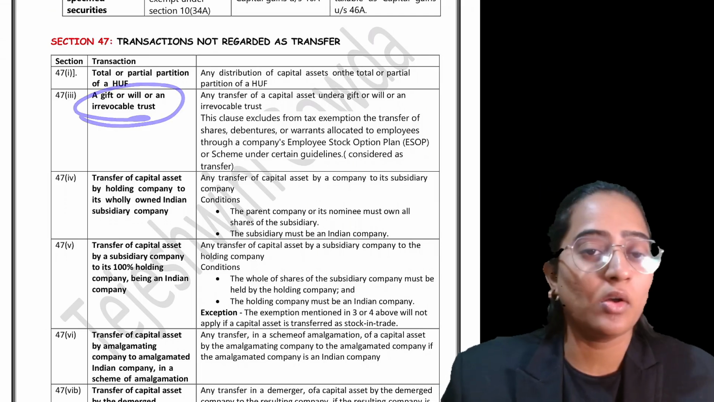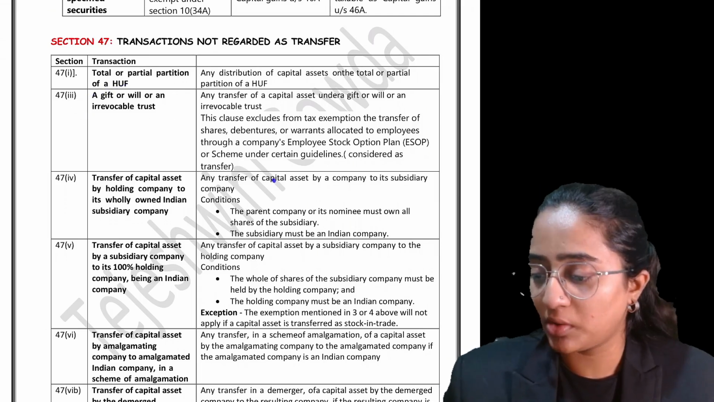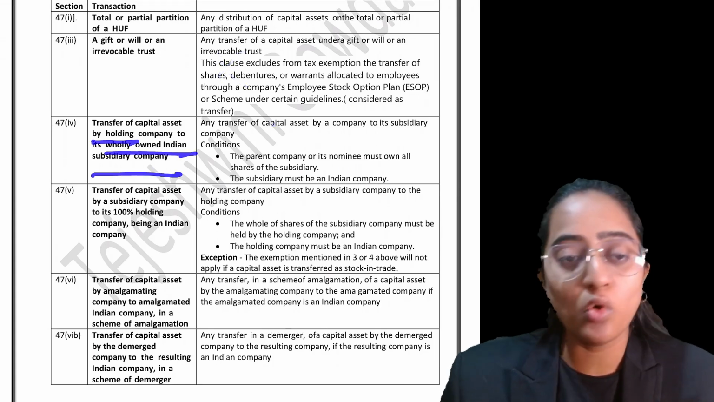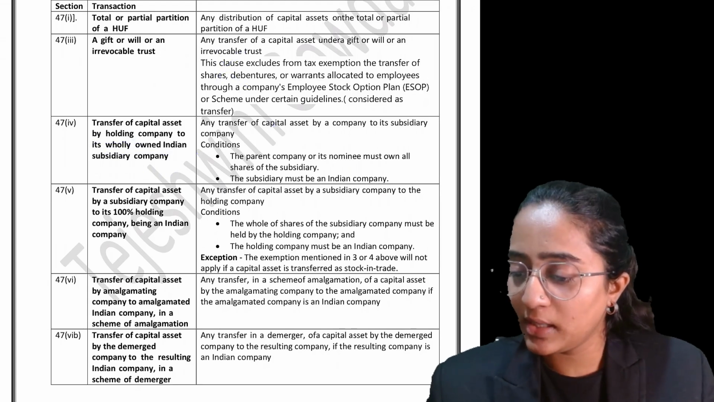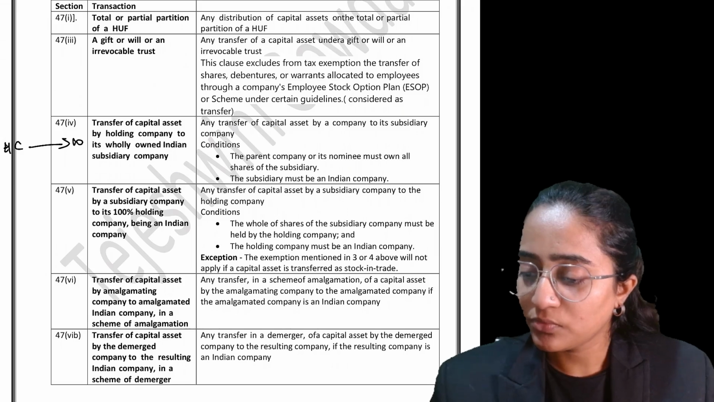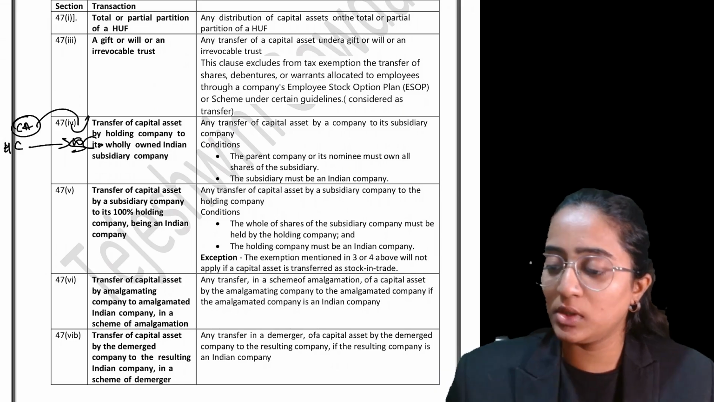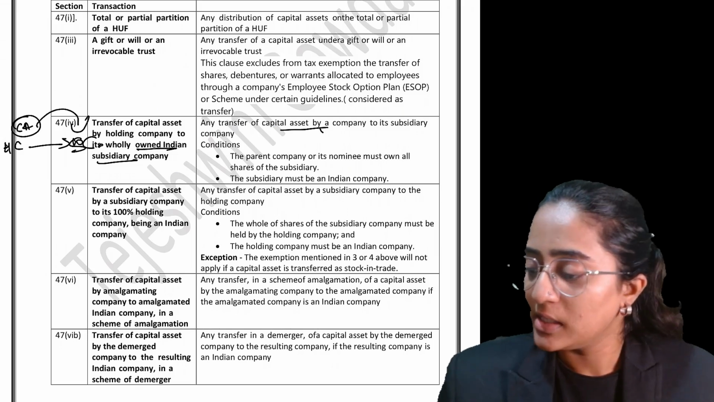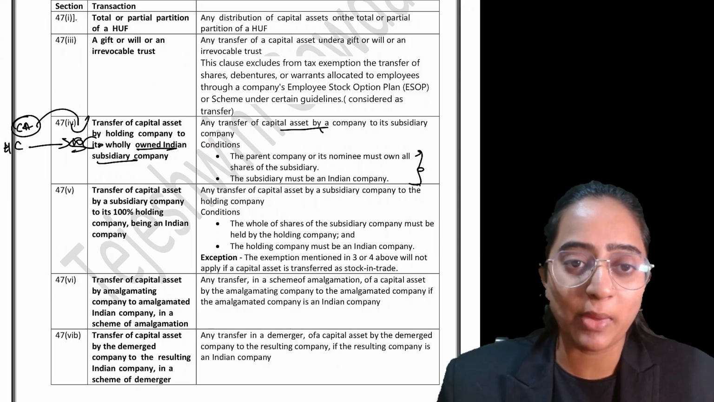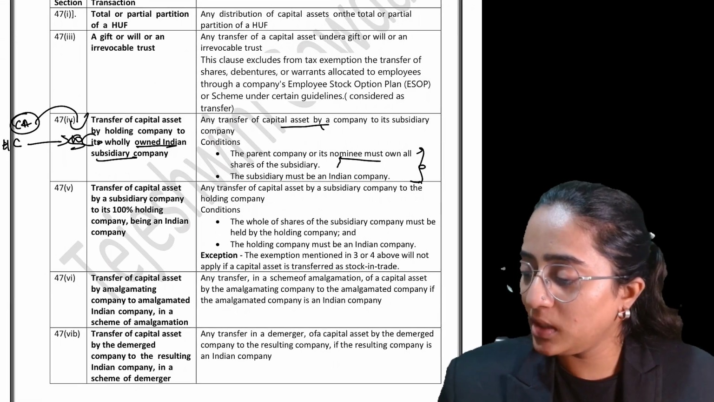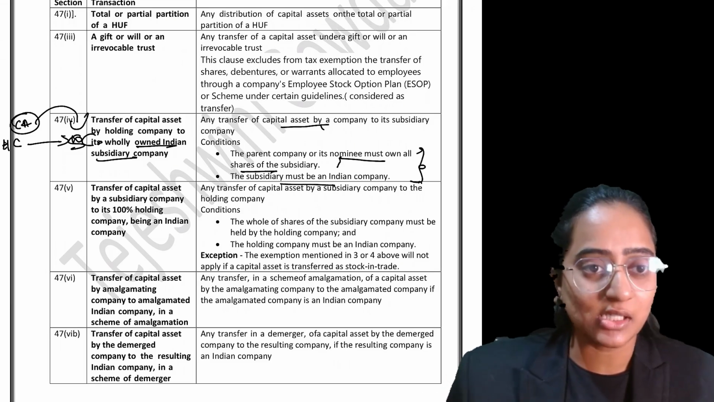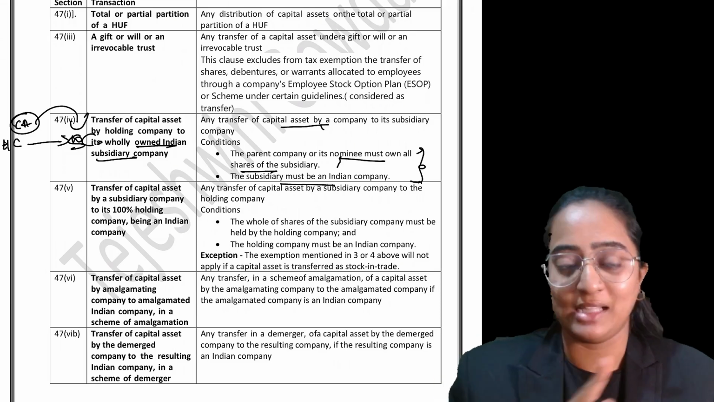A gift or a will or an irrevocable trust, if you are getting it, again, it is not treated as a transfer. Transfer of a capital asset by a holding company to its wholly owned subsidiary. If a capital asset is being transferred by the holding company to its subsidiary, then what happens? Subject to satisfying two conditions, that is, the parent company or its nominee must own all the shares of the subsidiary, and the subsidiary must be an Indian company. If these two conditions are satisfied, then it is not going to be a transfer.